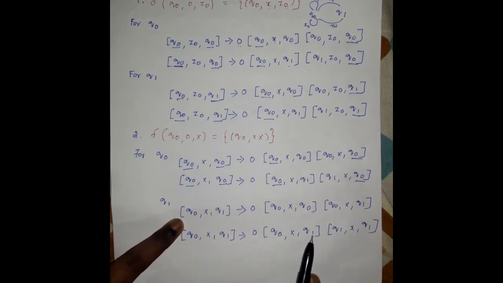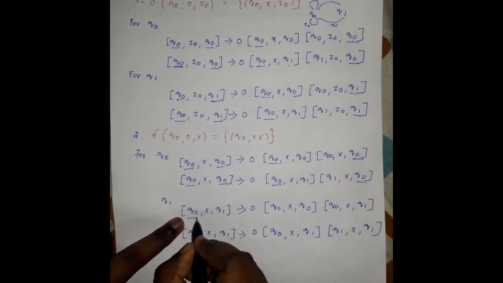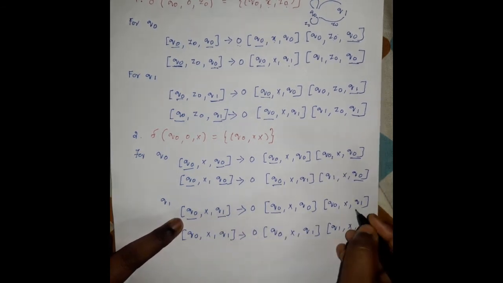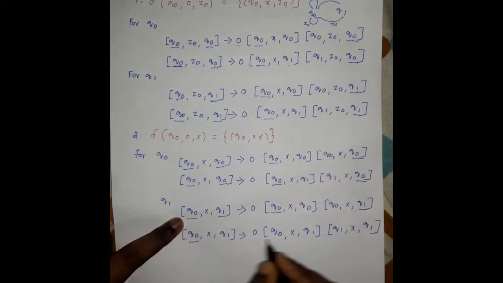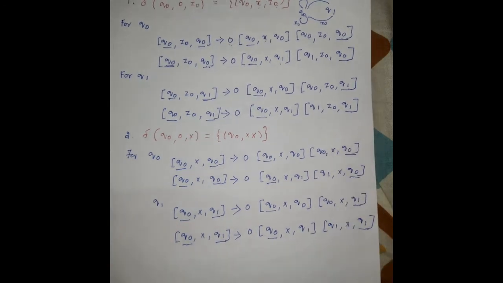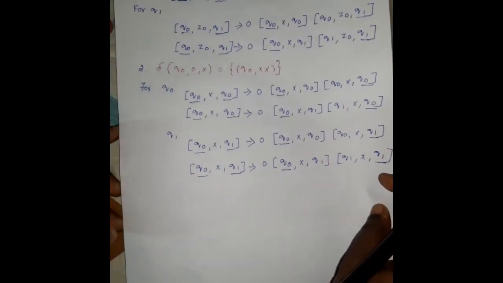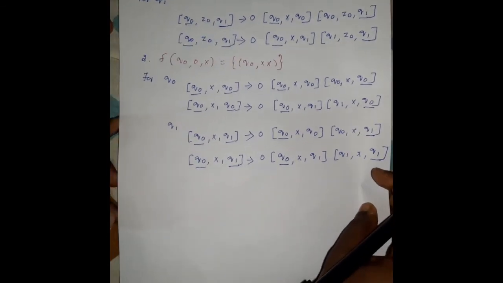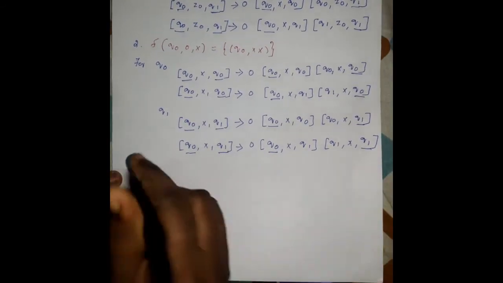Next one is 0 to 1 and 1 to 1. So this current state indicates this current state, this initial state indicates this initial state, this final state indicates this final state. So next we will proceed with the other transition functions of the pushdown automata.